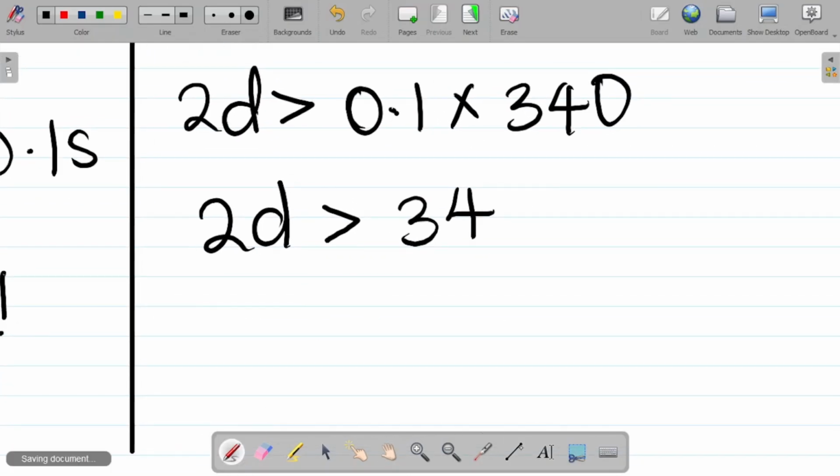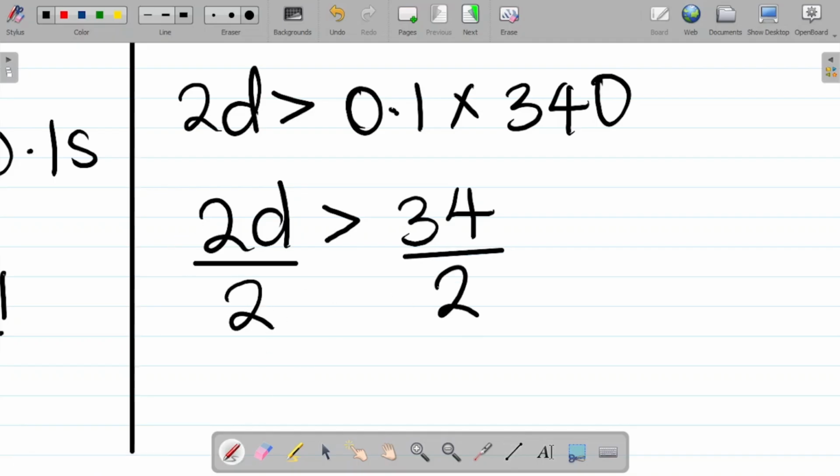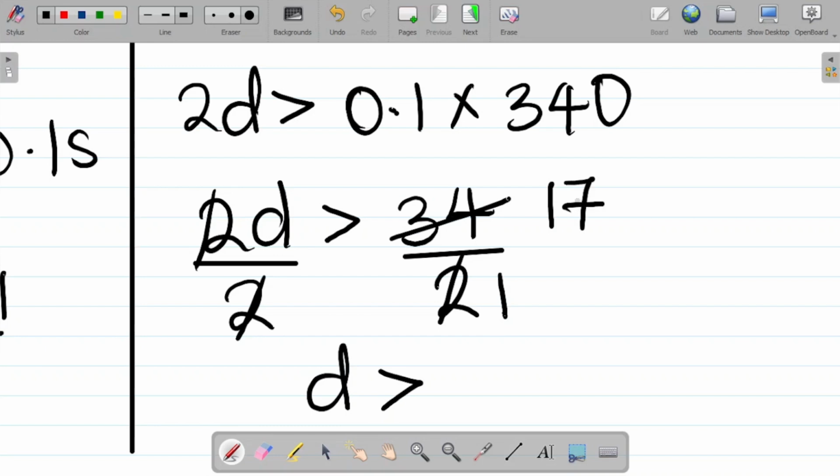Let's get the value of d. To get d, I'll divide both sides by the coefficient of d, which is 2. This cancels this, so it means that d should be greater than 34 divided by 2, which gives you 17. So you can see that the distance before I can hear an echo should be greater than 17 meters.